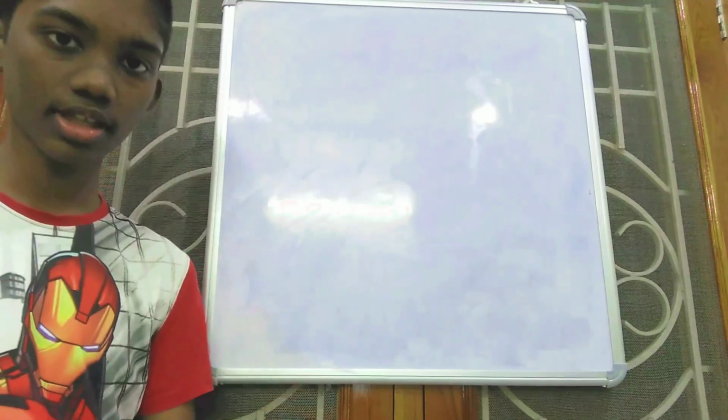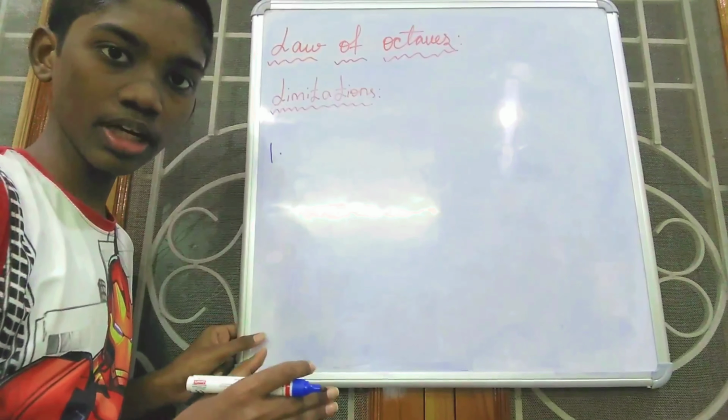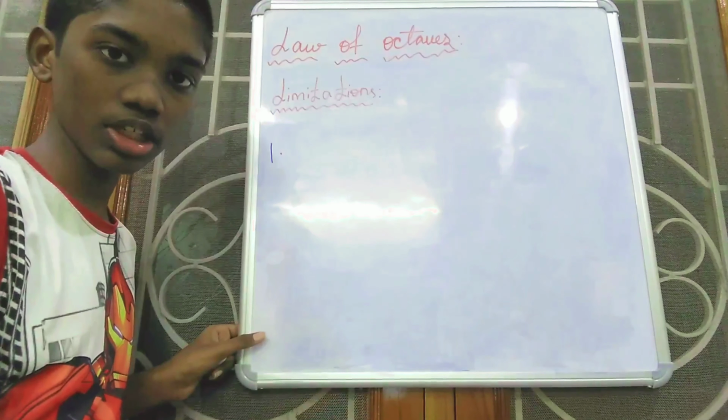Now let us discuss the limitations of the law of octaves proposed by Newland. The first limitation is that there were certain instances in the elements table of A.R. Newland where two elements are present in one slot.